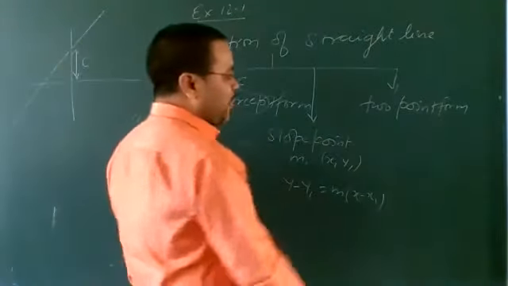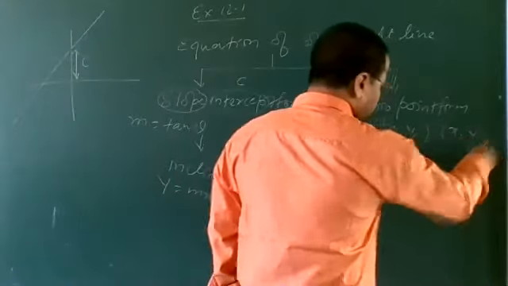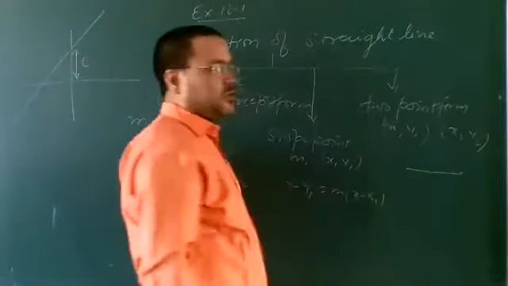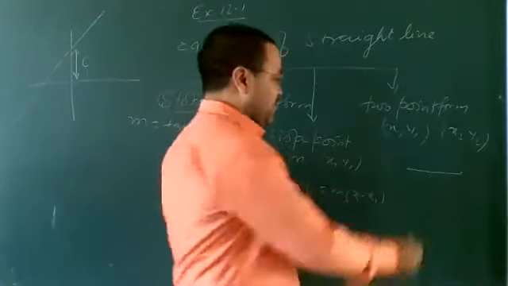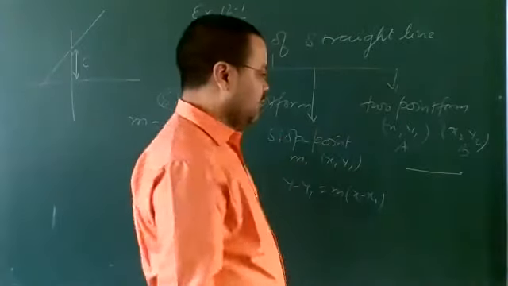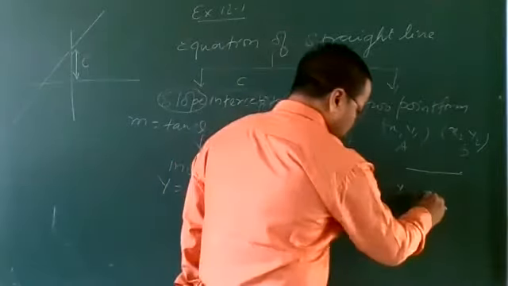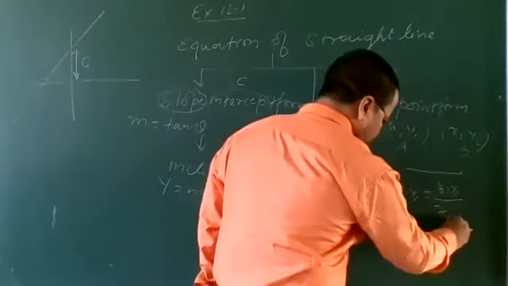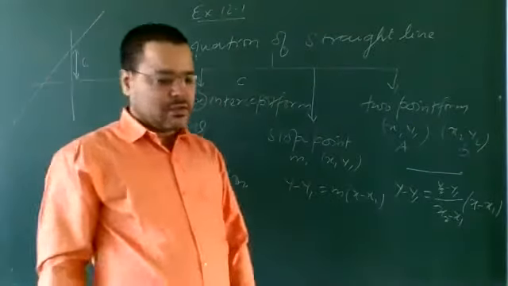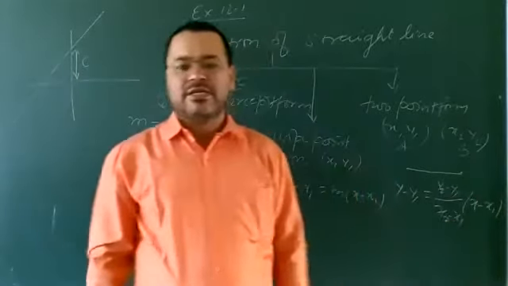After that, the two-point form. If there are two points, x1 y1 and x2 y2, and you want to join them, say A and B, then what will be the equation of this line? Here we write y minus y1 is equal to y2 minus y1 upon x2 minus x1 into x minus x1.